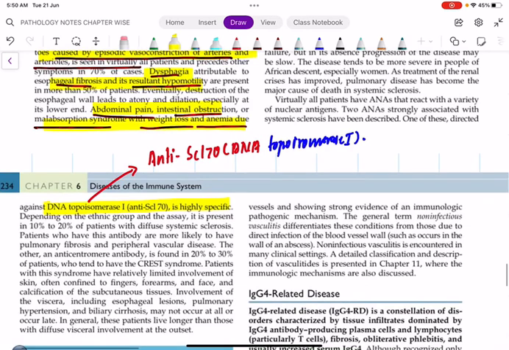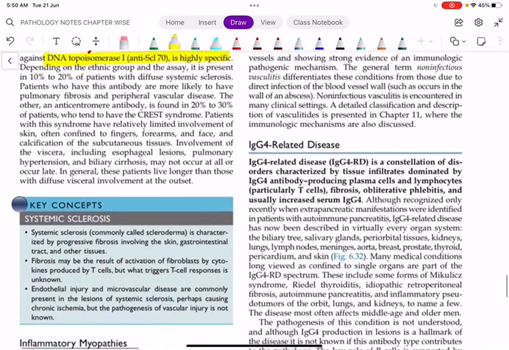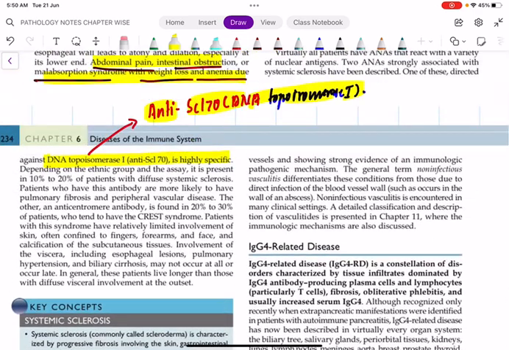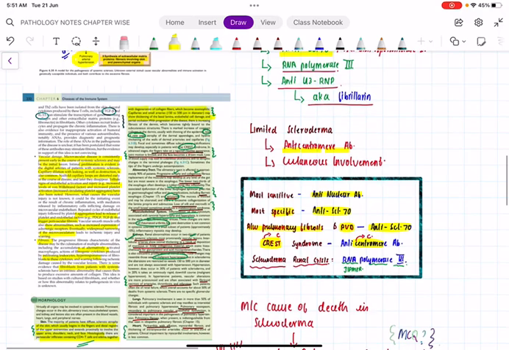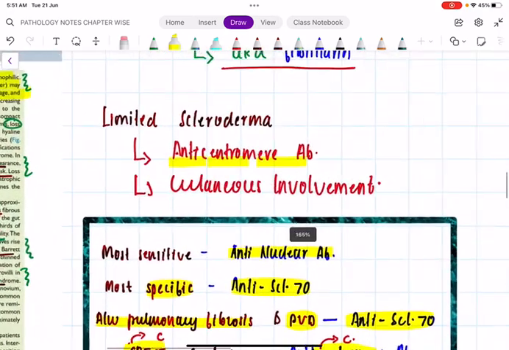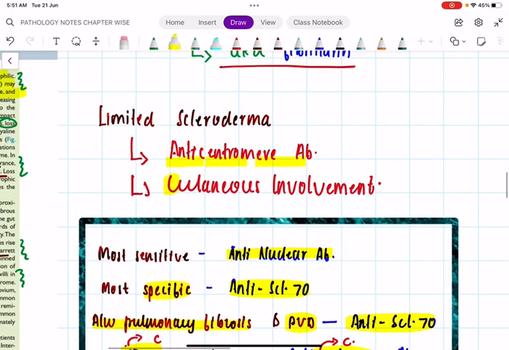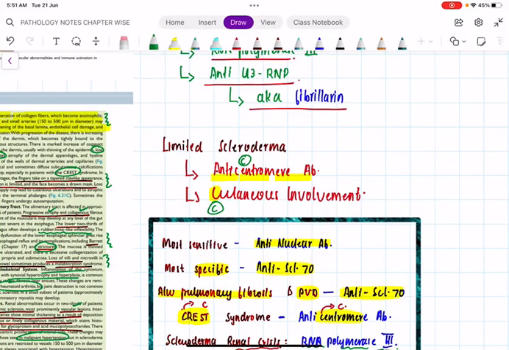Then I told you DNA topoisomerase 1, that is called anti-Scl-70. Okay, DNA topoisomerase 1. Then we have told about CREST syndrome, all those. Fine. Yes, CREST syndrome: calcinosis, Raynaud's phenomenon, esophageal dysmotility, sclerodactyly with telangiectasia. Okay, that is mainly what? Yes, very good, limited scleroderma. Limited scleroderma means mainly cutaneous. So again, I used to remember like this: C4C. Cutaneous means what? Anti-centromere. CREST syndrome, again anti-centromere. Okay, yeah.